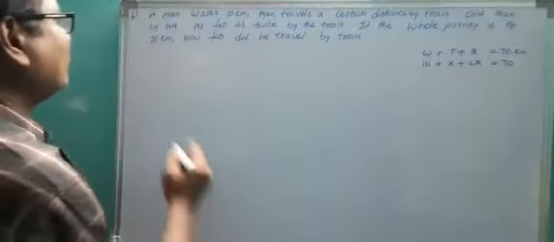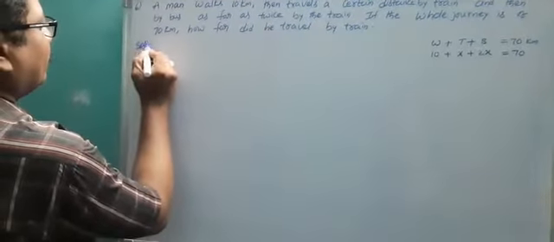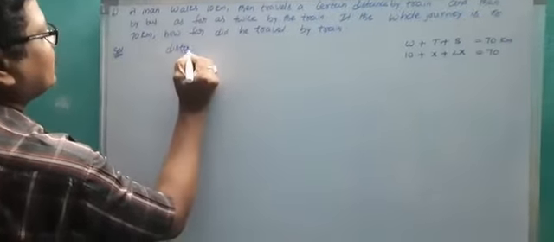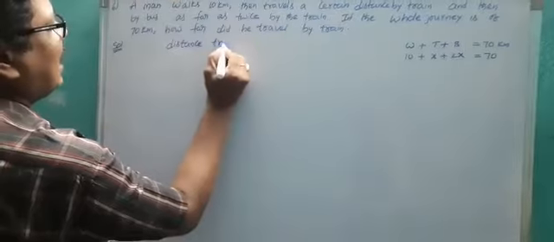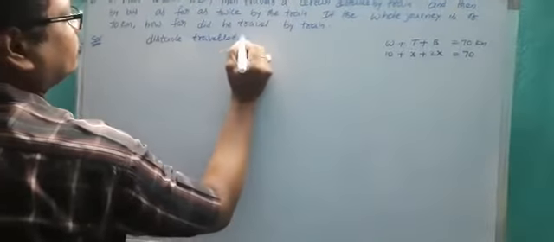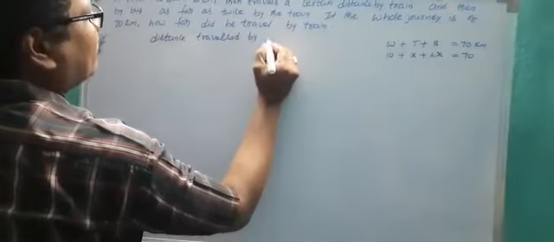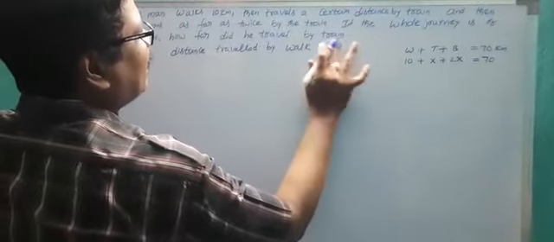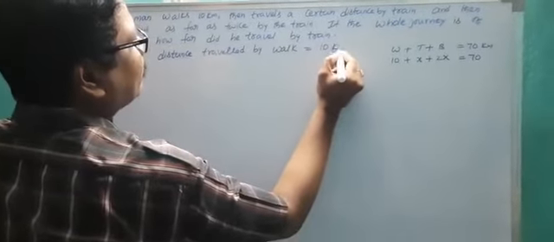Okay, working solution. Distance traveled by walk is equal to 10 kilometers. Already given.